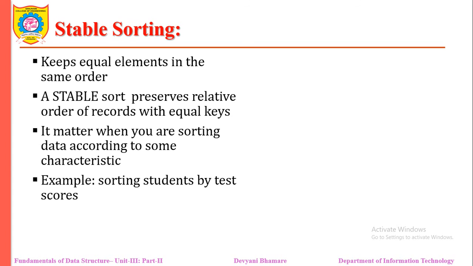Next is sort stability. Sort stability is an attribute of a sort, indicating that data with equal keys maintain their relative input order in the output. Stability is best seen in an example.